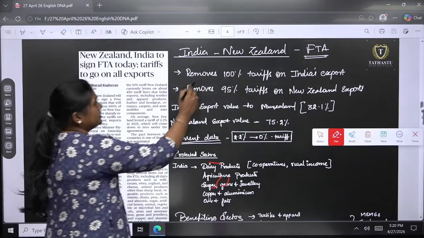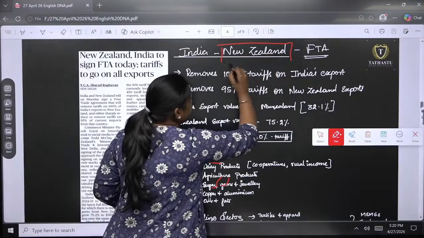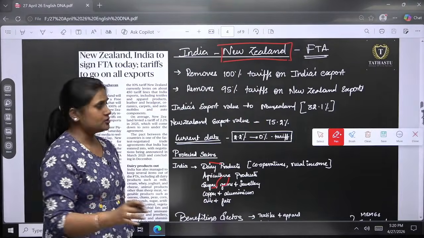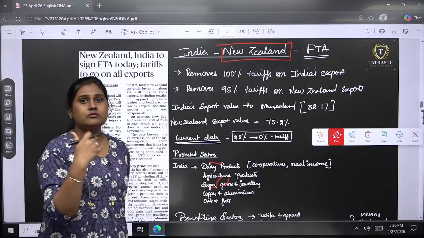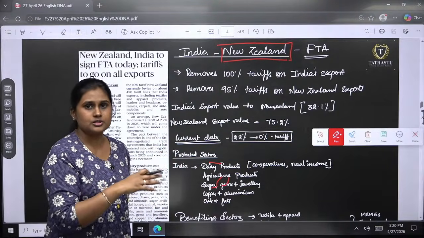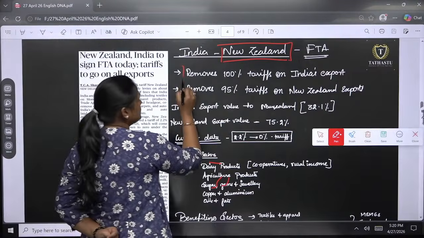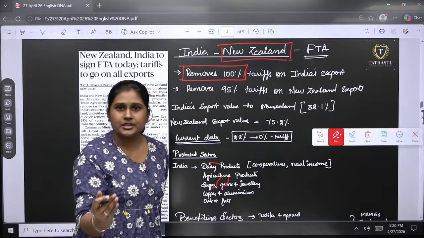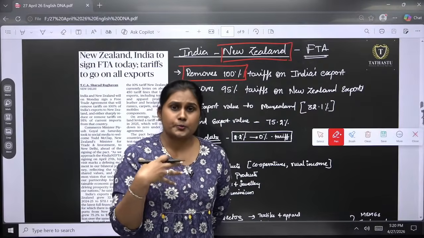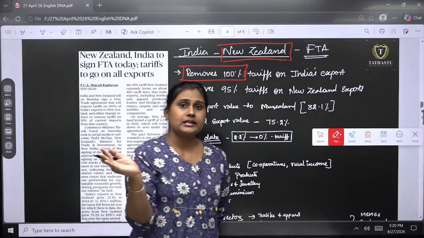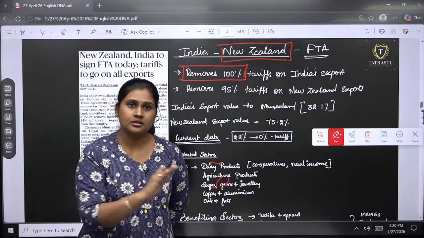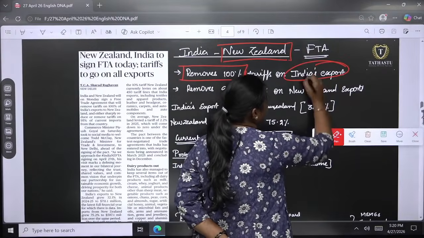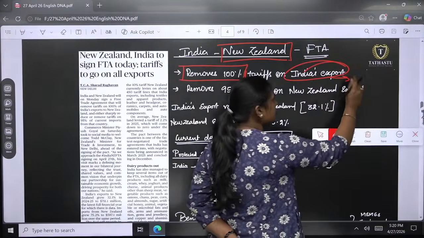So with New Zealand, what we have done is, this morning we signed the free trade agreement. We will see how the earlier condition was and how it is going to benefit India first. This removes 100% of the tariff on what India will be exporting, so we don't have to pay any tariff. Completely 100% of the tariffs have been removed for India. We will not be paying any export duties or tariffs to New Zealand.